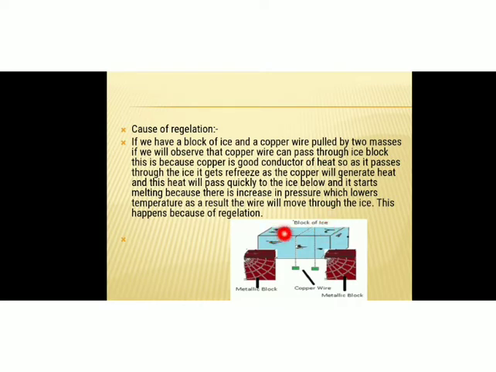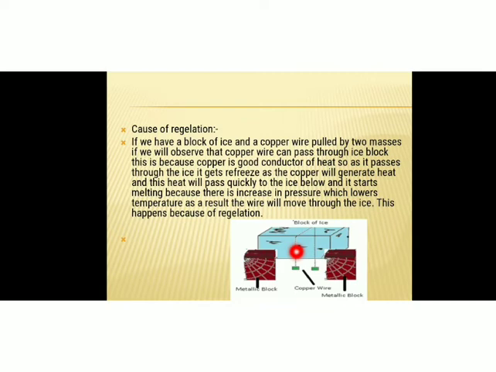In this figure you can see one ice block. Take such an ice block and put a metal wire over this ice block as shown here. Attach 5 kilogram blocks at the two ends of the wire. Here you can see at the two ends of the wire a weight block has been attached, which is shown in green color.